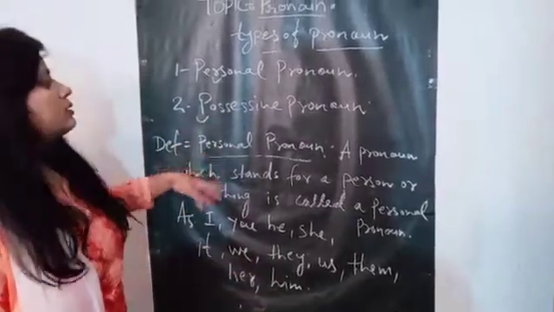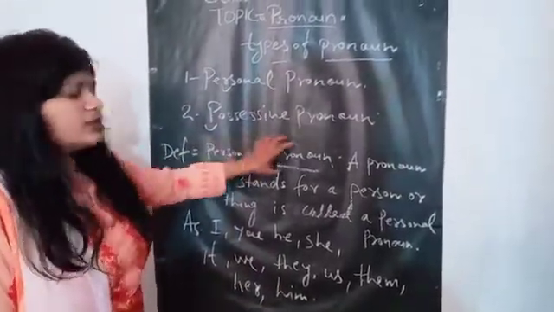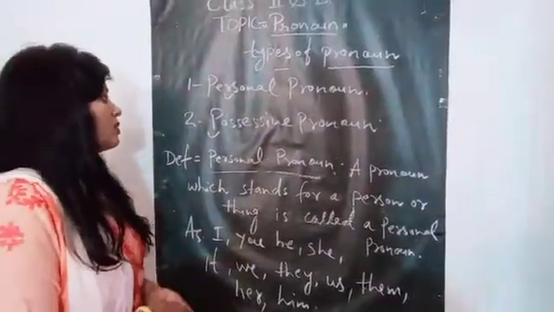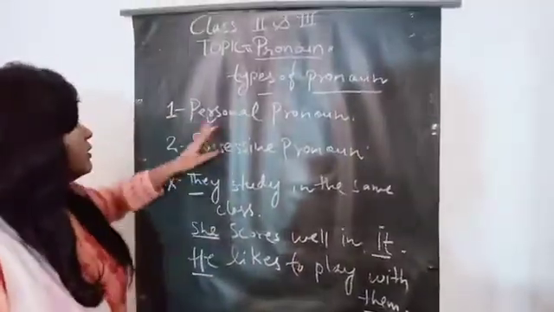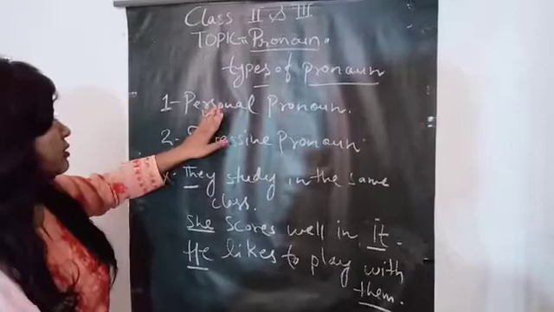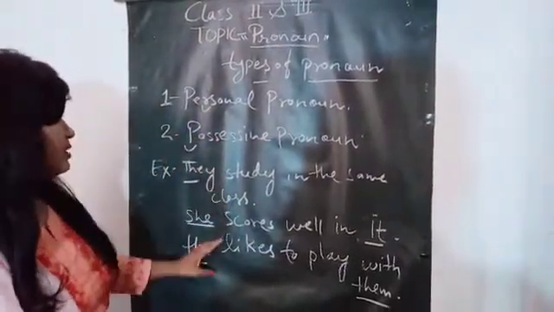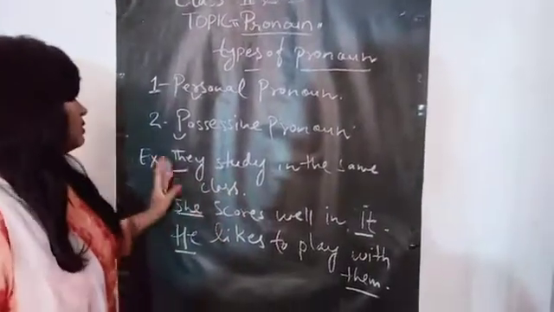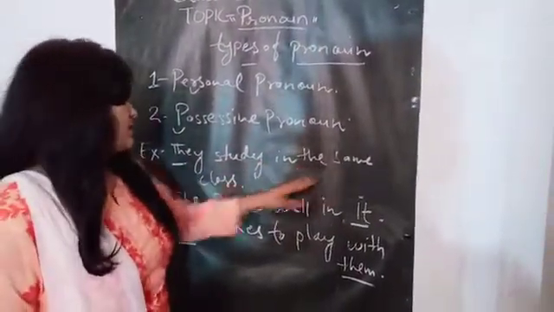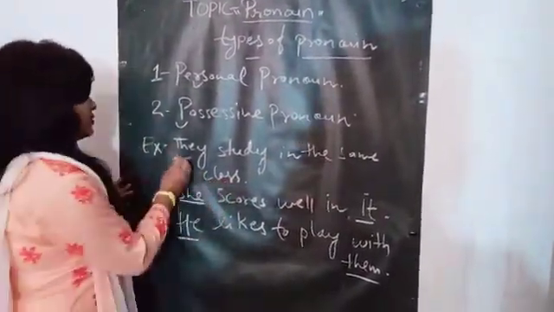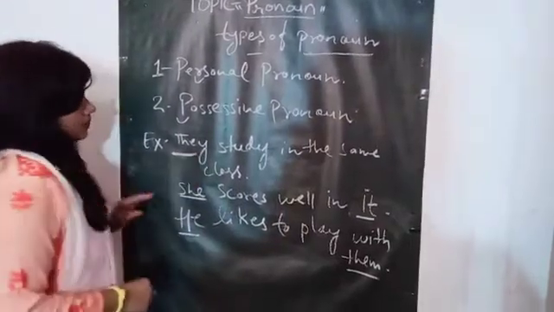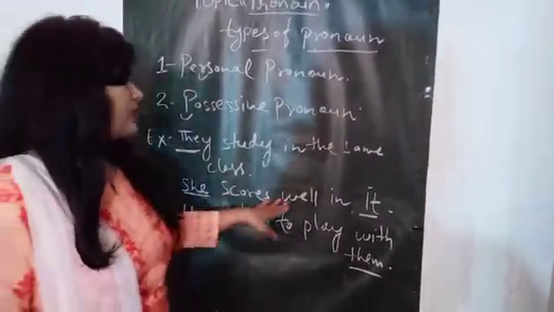Now look at their types. How many types of personal pronoun? Students, before knowing the types of personal pronoun, first see examples of personal pronoun. They study in the same class. Here is the personal pronoun. She scores well in it.